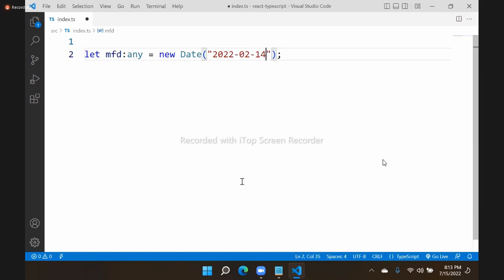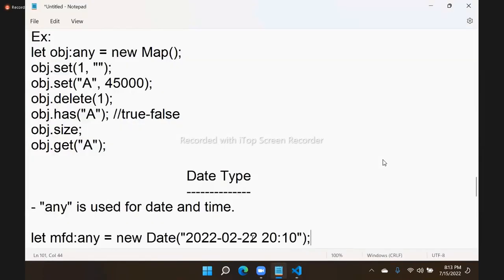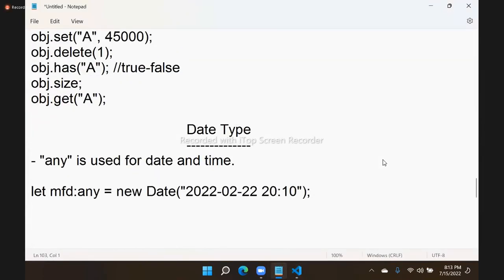Year, day format, like this I defined here. Year, month, day. And time I have to give in a 24-hour format, suppose 2010. That's how we need to configure date and time. So in order to store date and time values, you have to use any as type. There is no specific data type, we have to use any. And all date manipulations, date and time methods are same.